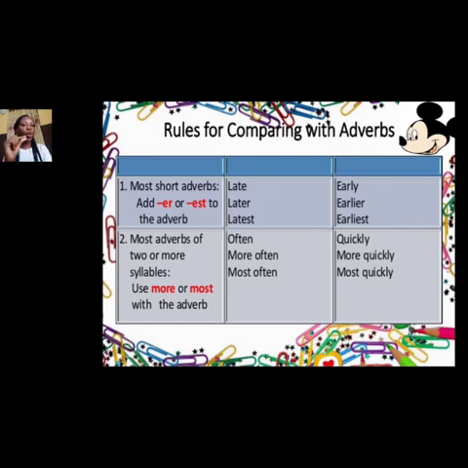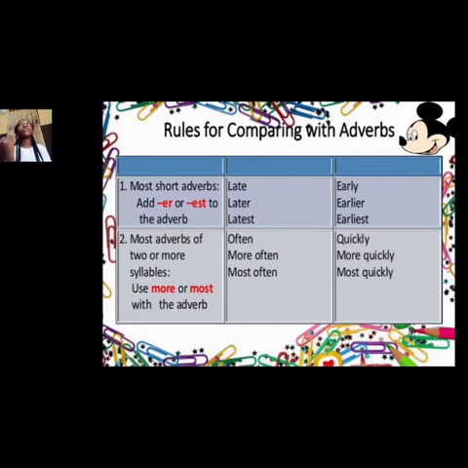Most adverbs of two or more syllables, like often, two syllables, quickly, two syllables. Now you should know that most adverbs of two or more syllables will use more or most with the adverb when you're comparing. Example, often. When you're comparing often, the comparative will be more often, and the superlative will be most often.